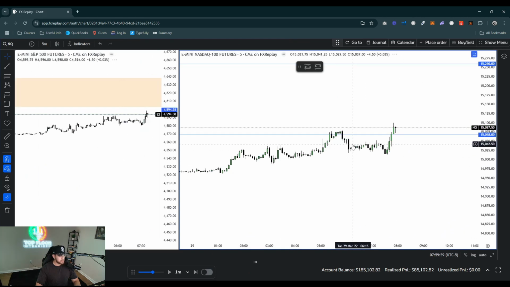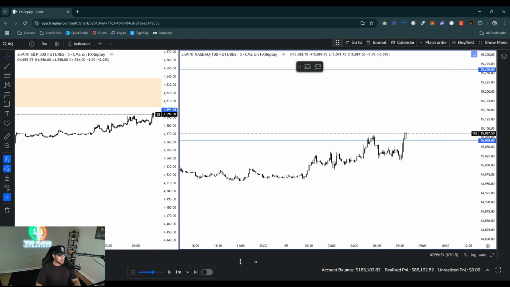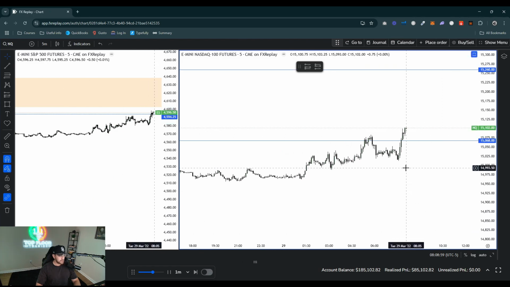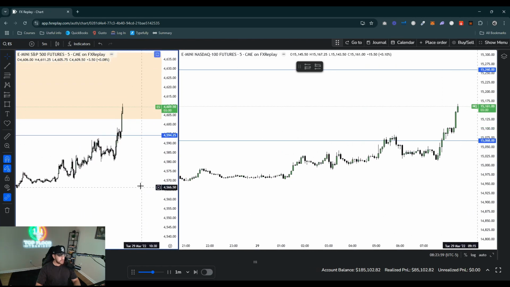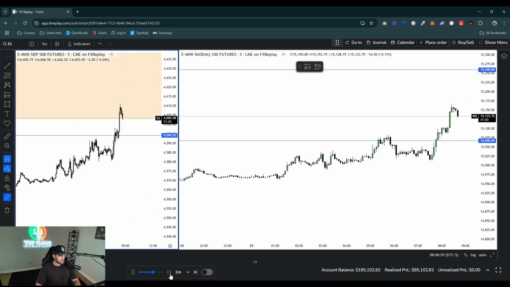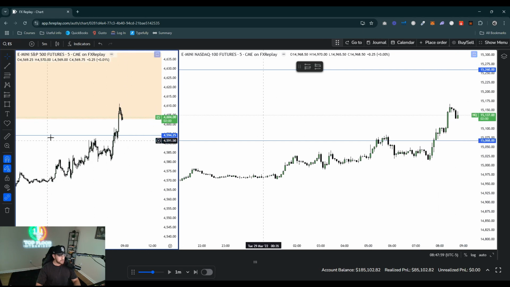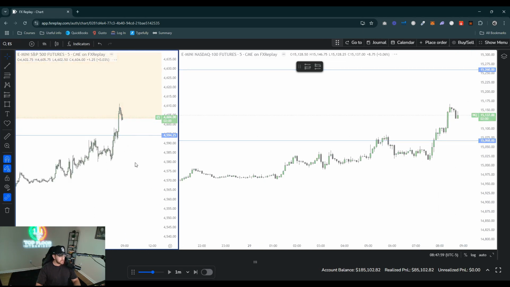Okay, so let's go and see if we can sweep out 260 or not. Let's go ahead and fast forward to 9:30. I really want to pay attention to see if ES hits that, and it did. Okay, so what time is it? 8:45. So ES tapped into that daily fair value gap.